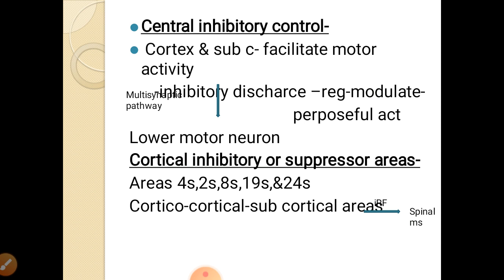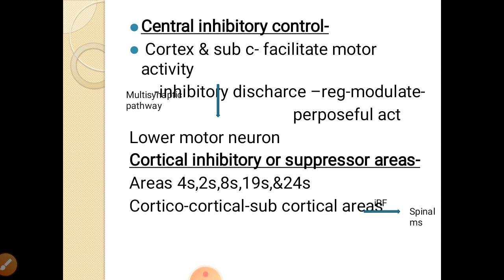Then cortical inhibitory areas or suppressor areas 4, 2, 2s, 4s, 8s, 19s and 24s supply fibers through cortical subcortical areas to the inhibitory reticular formation, and from this reticular formation inhibitory fibers go to the spinal motor neurons, that is anterior horn cells, and the inhibition can occur.